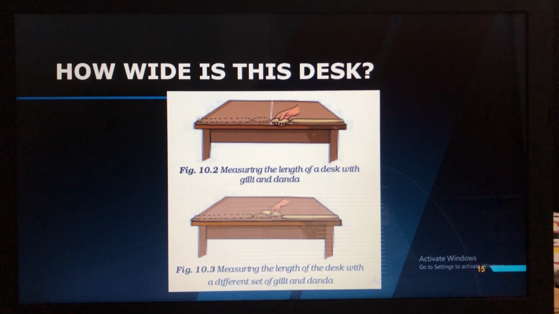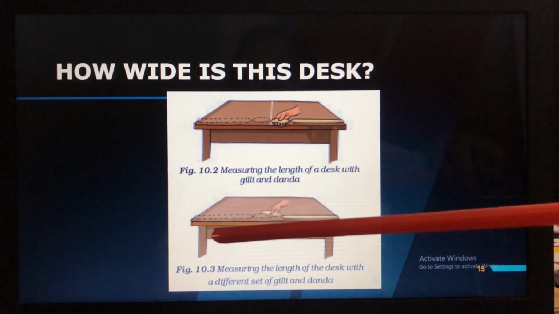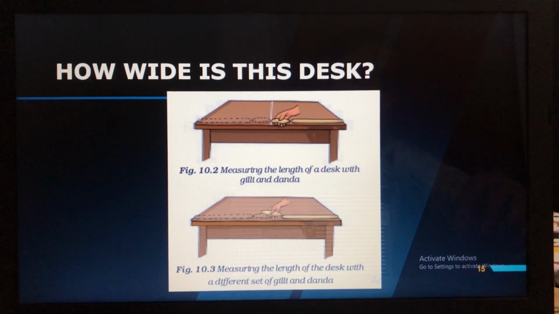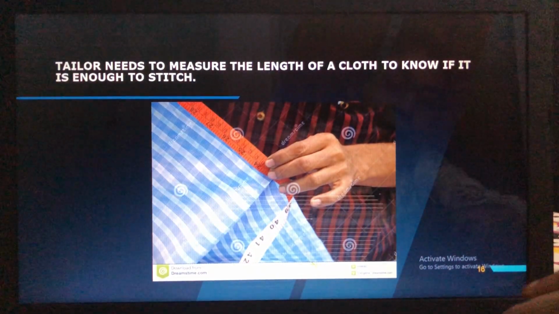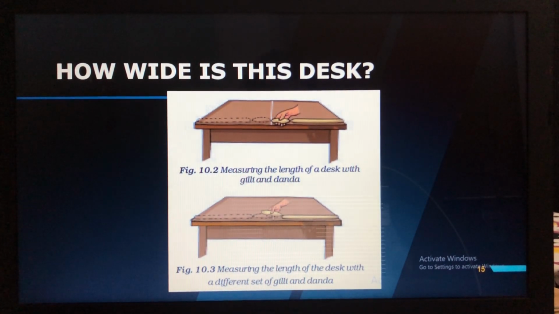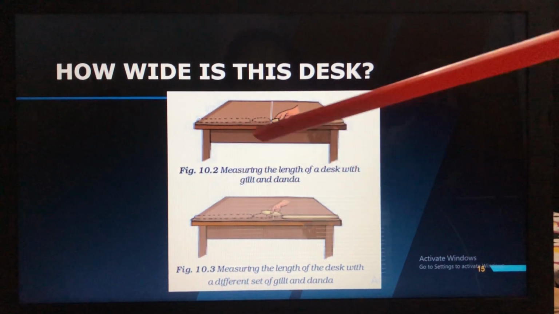So one thing they could do is to take the small length of the string and mark 2 points on it. String means you have to take the rope. String is nothing but rope. So you have to take the small length of a string and mark the 2 points. This string will be the length. So when you take it, the string will show the length of the desk. They can measure the width of the desk in the string length. So this is the length and this is the width.